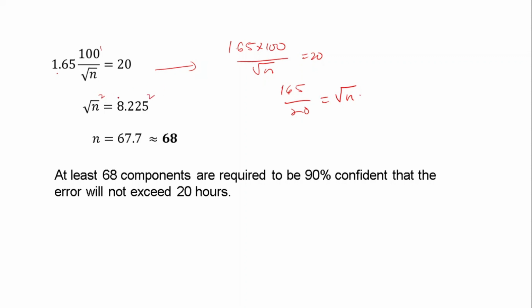Okay, both sides you can square, so you get the value 67.7. Since this is a sample, it should be a whole number, so round off this value. At least 68 components are required to be 90% confident that the error will not exceed 20 hours.